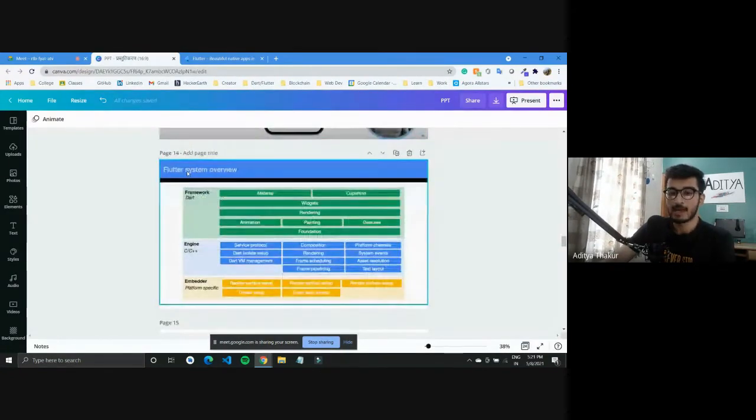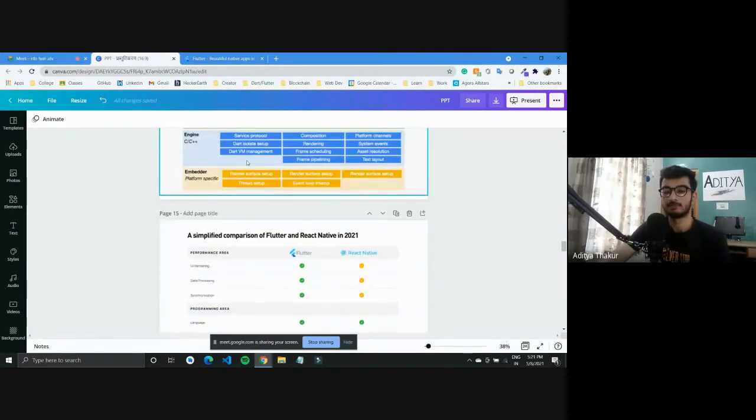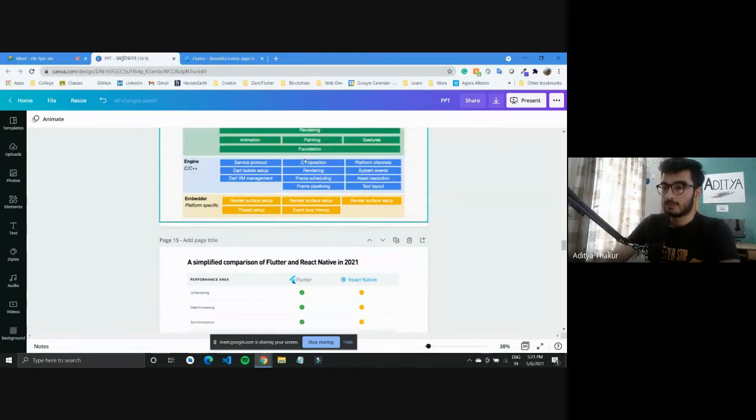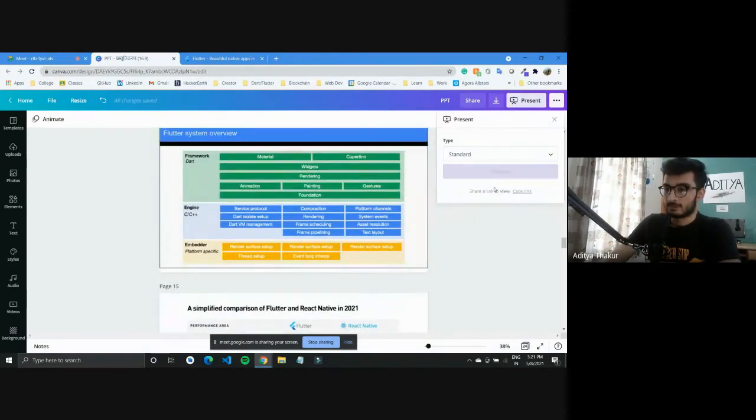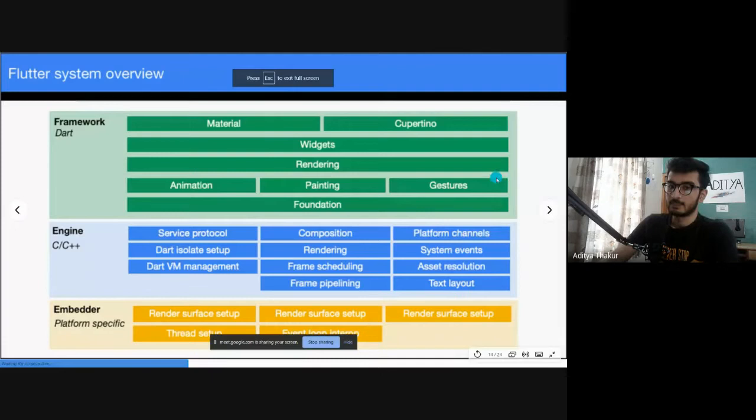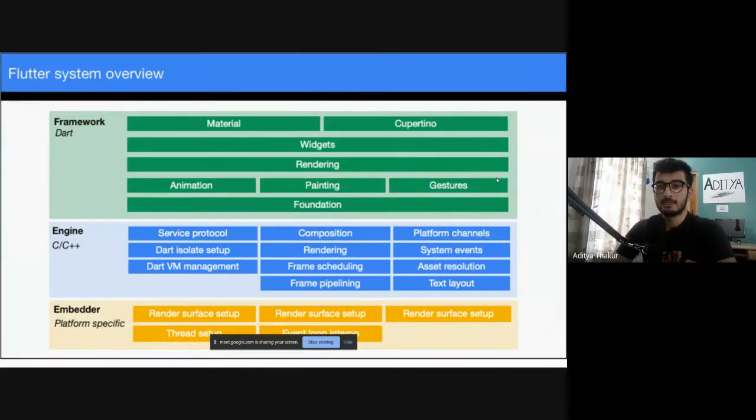So we'll come back to the Flutter system overview, how it works, and a simplified comparison between Flutter and React Native, right? So let me just share my screen again. Talking about the system overview in Flutter, all code written in Flutter is written in a language called Dart. Dart programming is very simple. It is a lot similar to Java. It is a lot similar to the C programming language, if you have seen it.